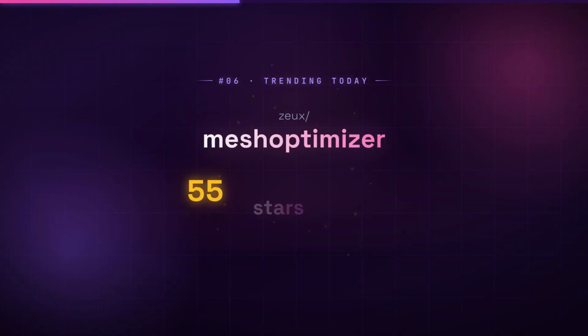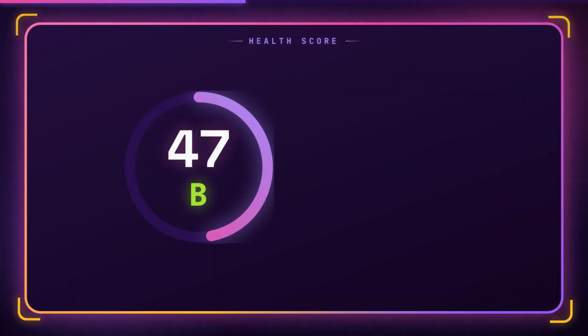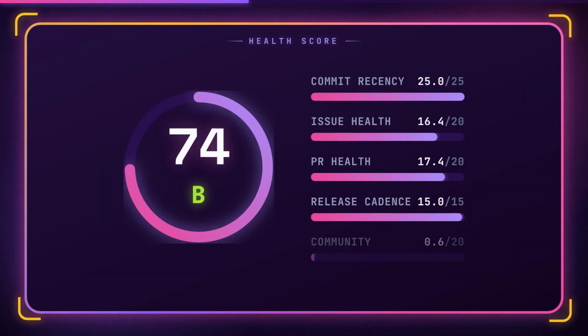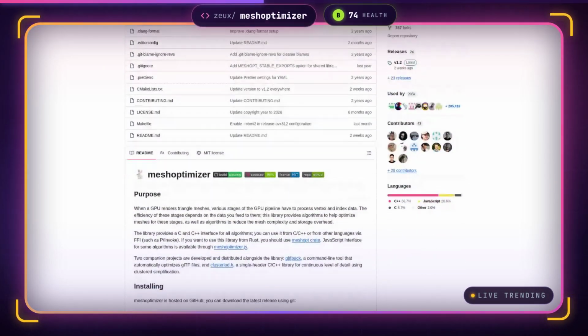Number 6, Mesh Optimizer. 110 new stars today. Mesh Optimizer gives rendering developers a suite of algorithms to reorder and simplify triangle meshes so they consume less GPU memory and process faster, directly addressing the bottleneck many real-time 3D applications face when handling complex geometry.